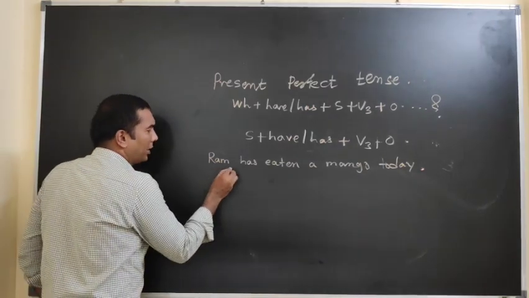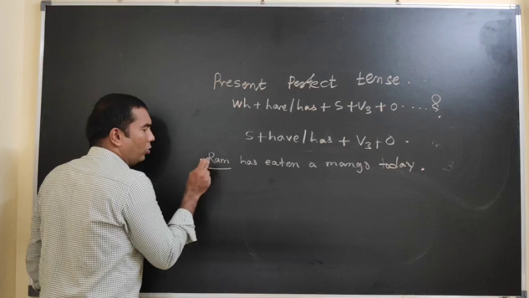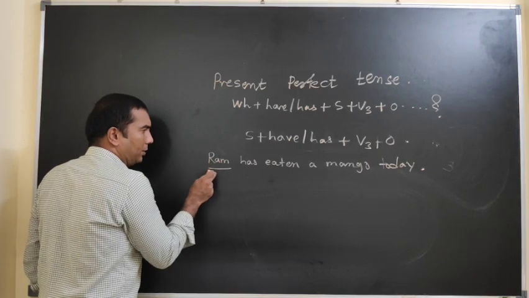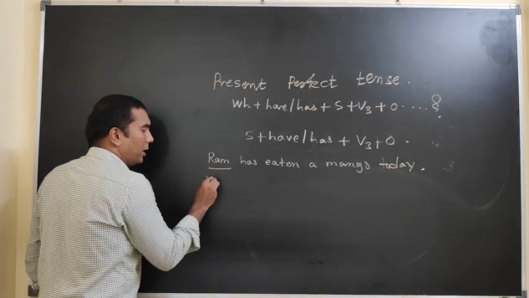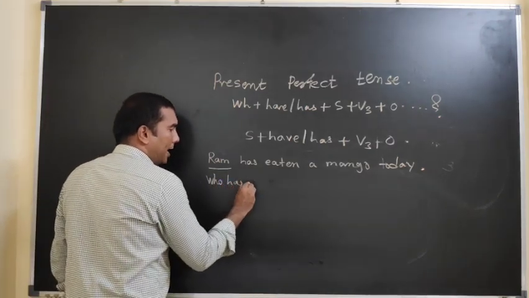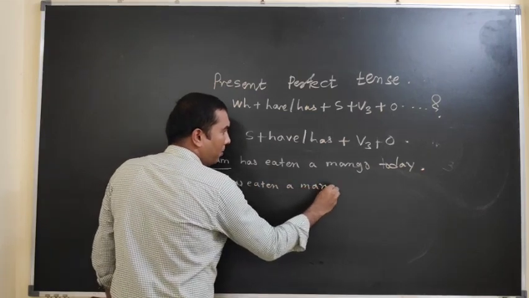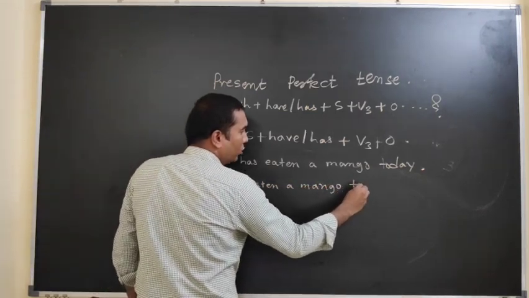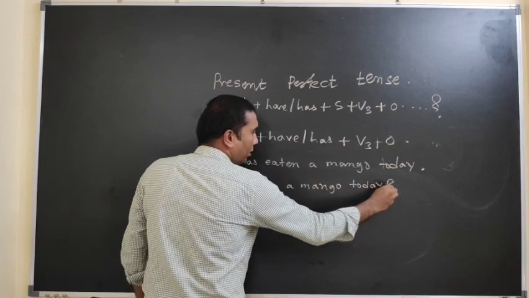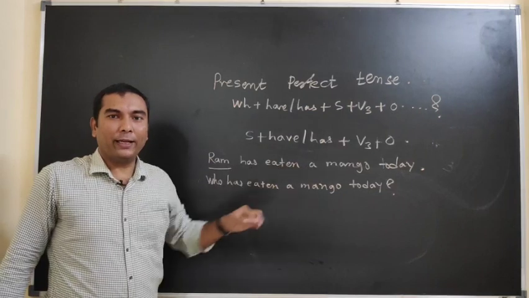As in the last lecture, whenever you have to ask a question to the subject of a sentence, you have to use only who. Who has eaten a mango today? What is the meaning of that? Who has eaten a mango today?